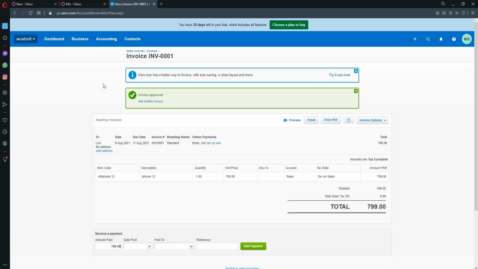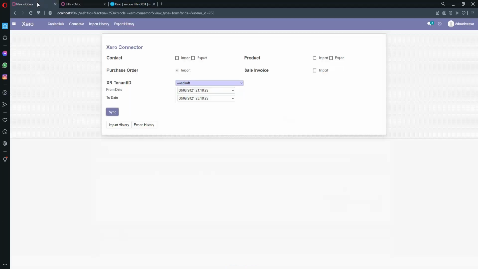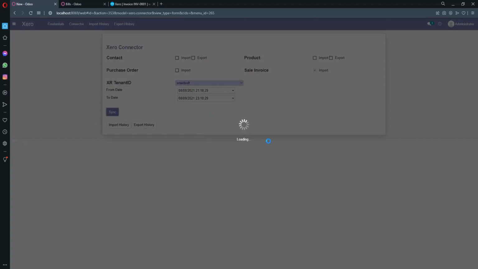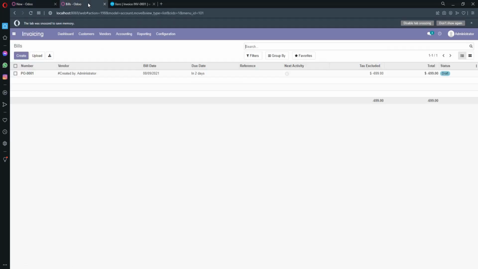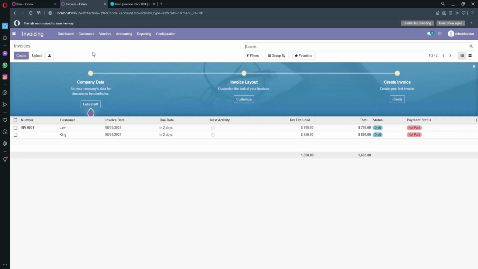Now we are going to import that invoice in Odoo. I simply click on import and sync the process by clicking the button. The process is completed successfully. Check from invoicing, customer, and invoices.